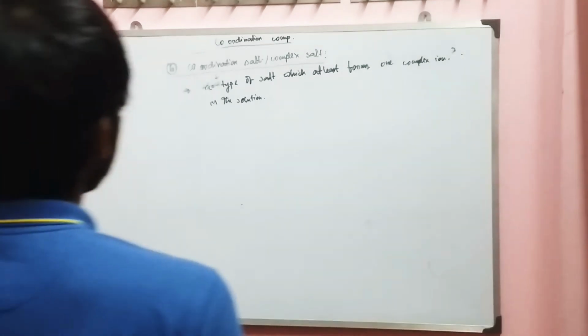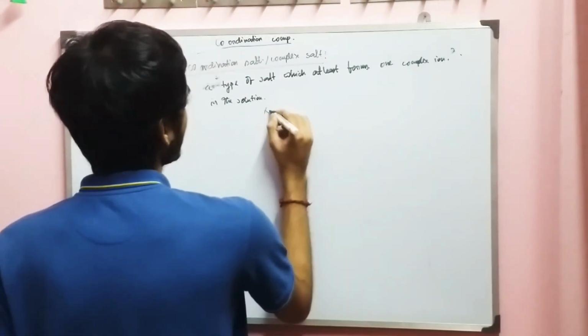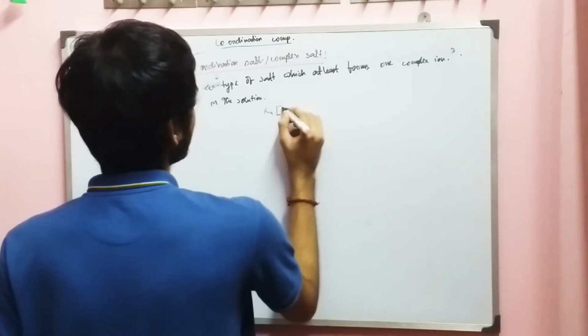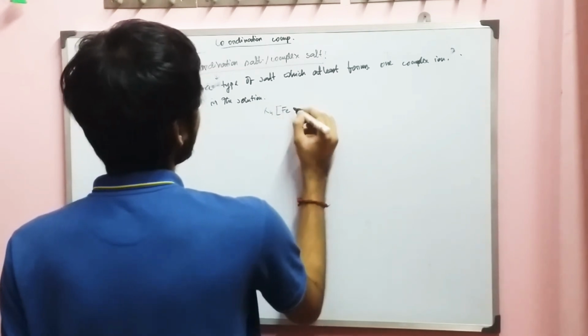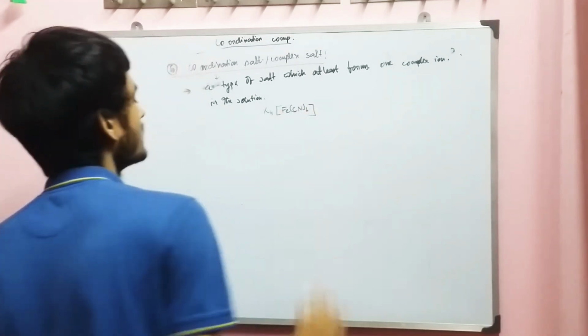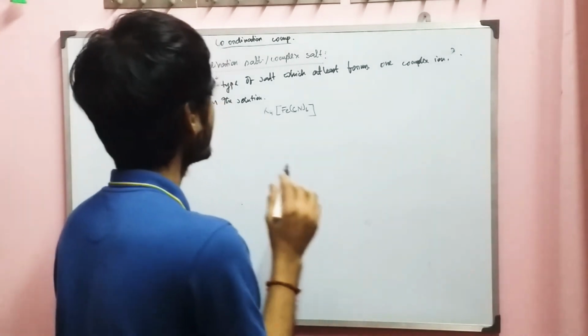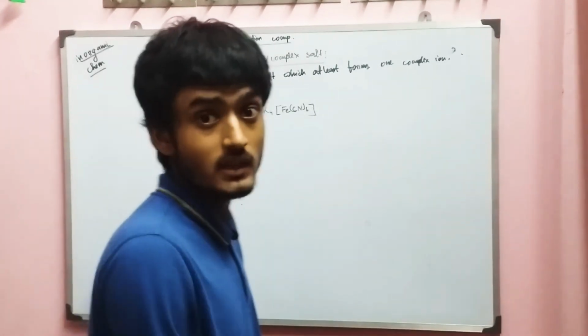The famous example, let me take K4[Fe(CN)6]. Here you can see it is a complex salt, and the speciality of this complex salt is that